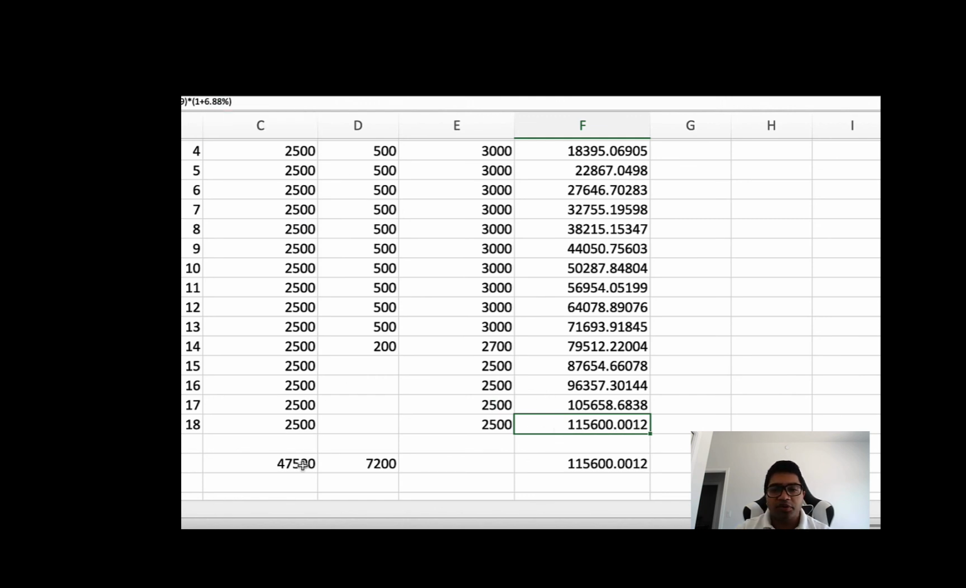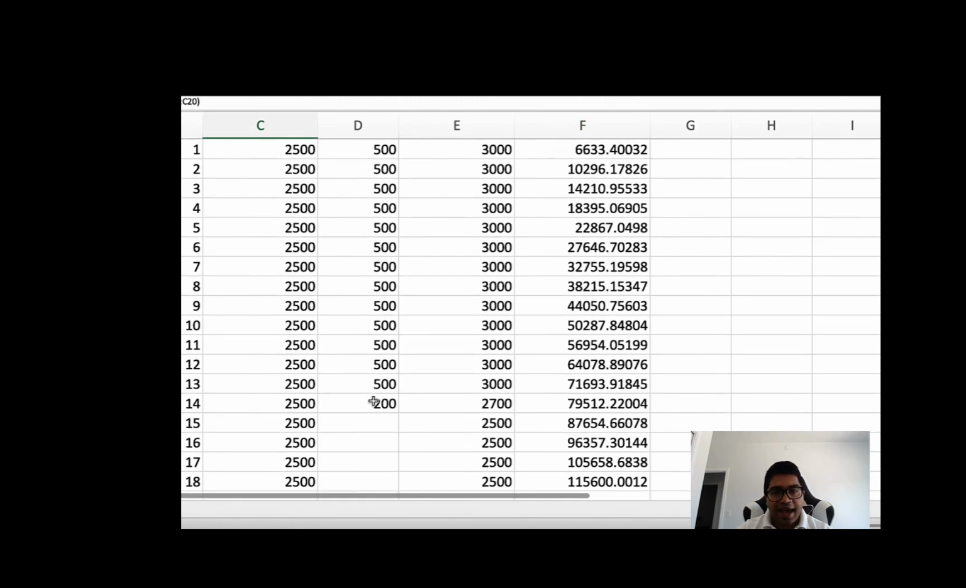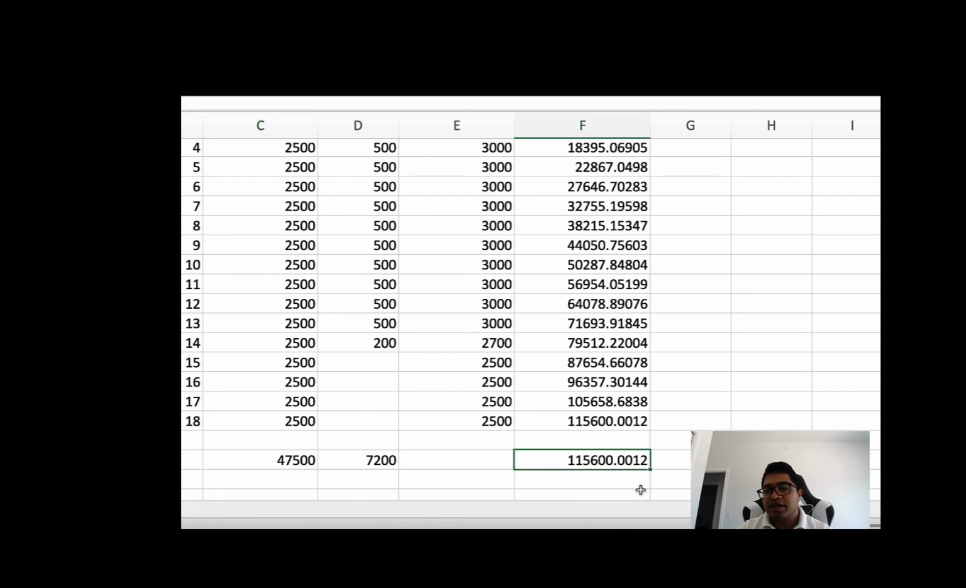So by contributing $47,500 of your money over the next 18 years and receiving a grant of $7,200, which gets invested along with your money, you end up with $115,000 for your child's education. And this will be treated as their income when they start withdrawing, not your income. So you don't have to pay taxes on this amount.